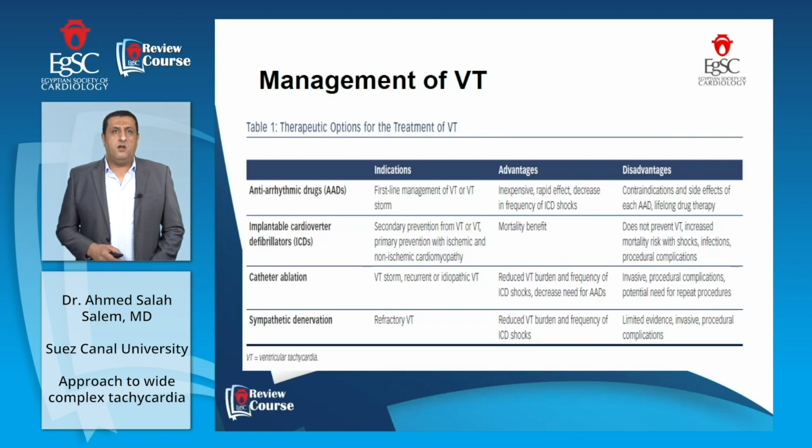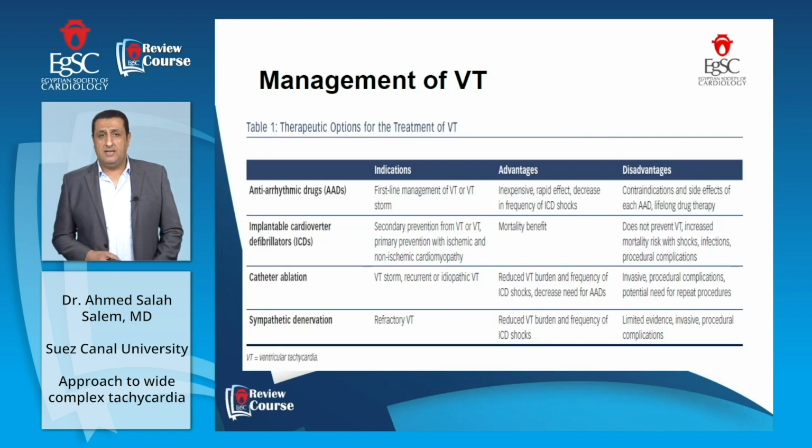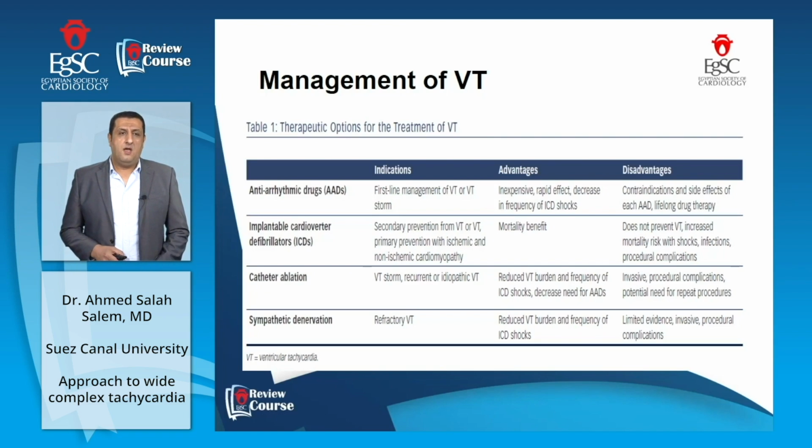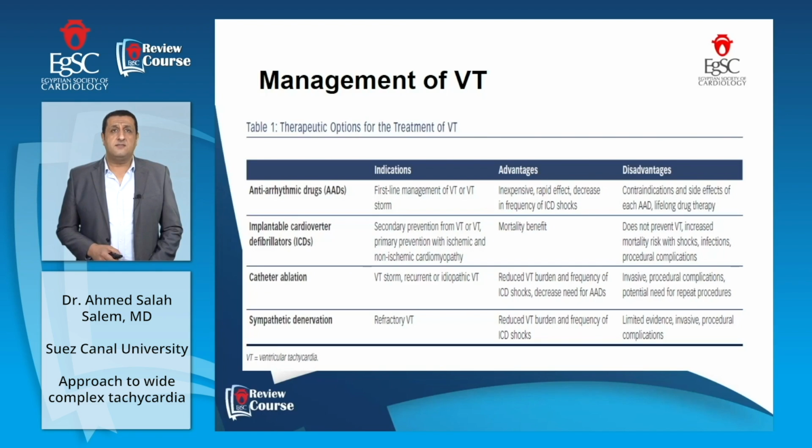Implantable cardioverter defibrillators can be used in secondary prevention from VT, or primary prevention with ischemic and non-ischemic cardiomyopathy. It has a mortality benefit, but it doesn't prevent VT, it has increased mortality risk with shocks, and again device infections and procedural complications. The other option for managing VT is catheter ablation.